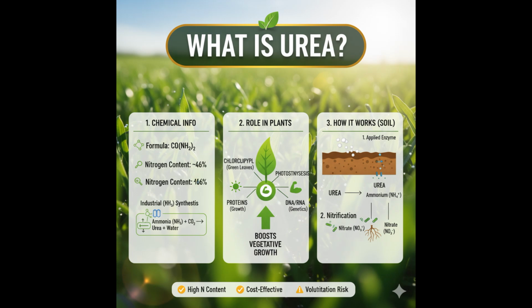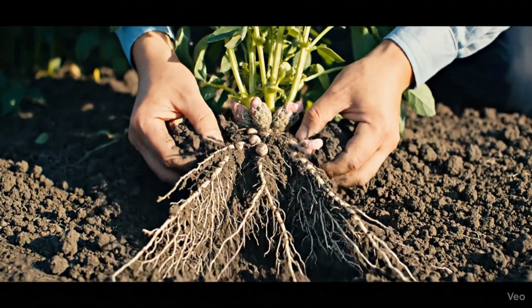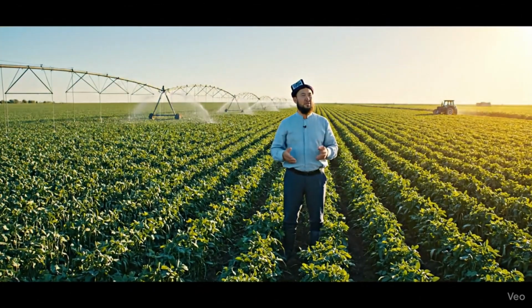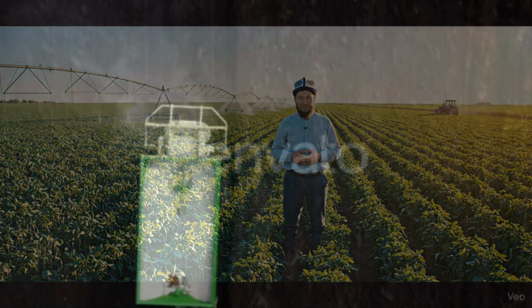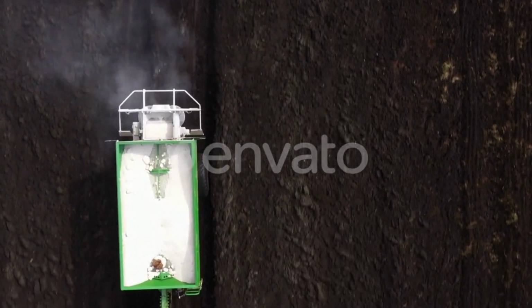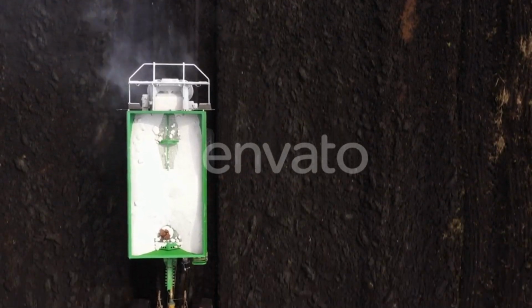3. Why nitrogen is important for plants. Nitrogen is one of the 3 macronutrients, NPK, nitrogen, phosphorus, potassium, that plants need in large quantities. Key roles of nitrogen in plants. Chlorophyll production. Nitrogen is a primary component of chlorophyll, the green pigment responsible for photosynthesis, how plants make their food. More nitrogen generally means greener leaves and more efficient food production.